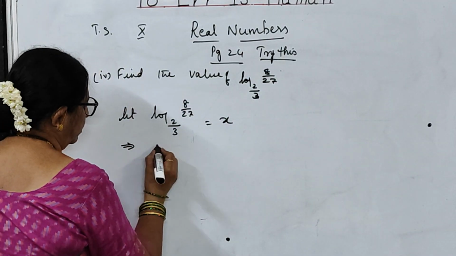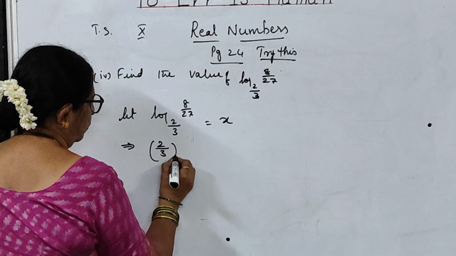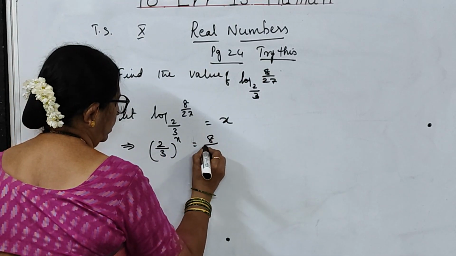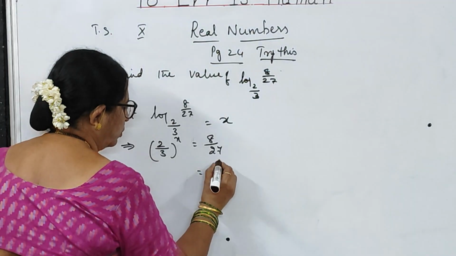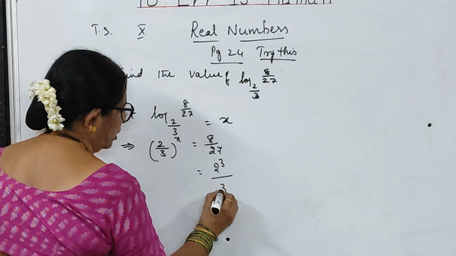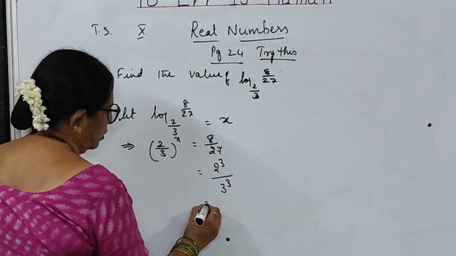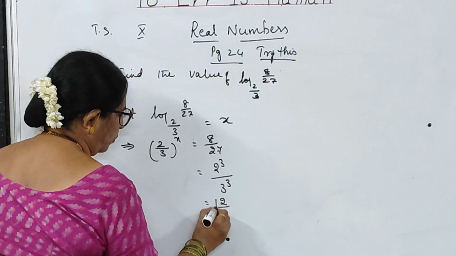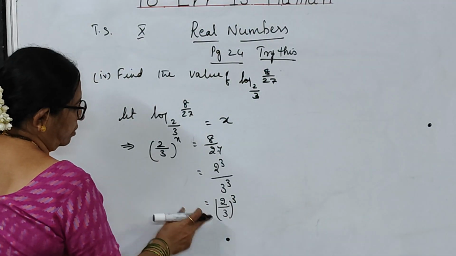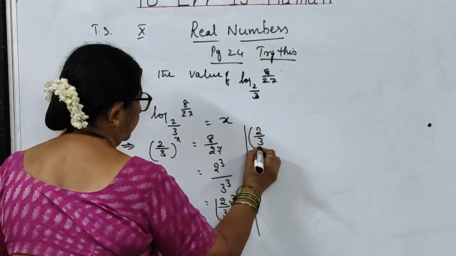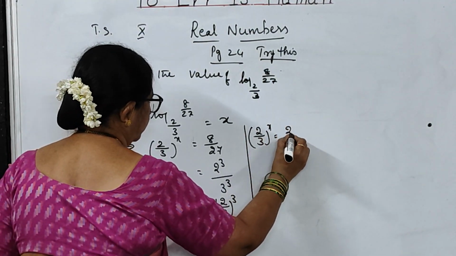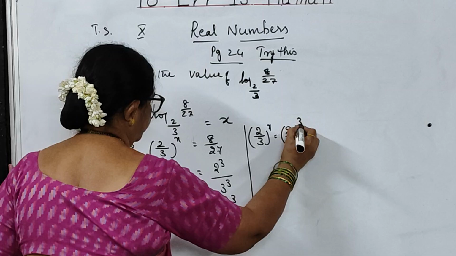Exponential form of it implies 2 by 3 whole to the power of x is 8 by 27. 8 can be written as 2 cube. 27 can be written as 3 cube. That means it is 2 by 3 whole cube. So you made the same base. So what can you say? 2 by 3 whole to the power of x is equal to 2 by 3 whole cube.